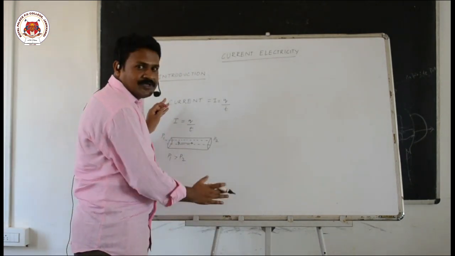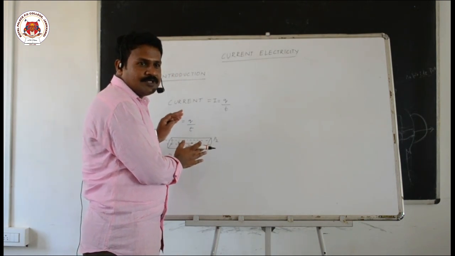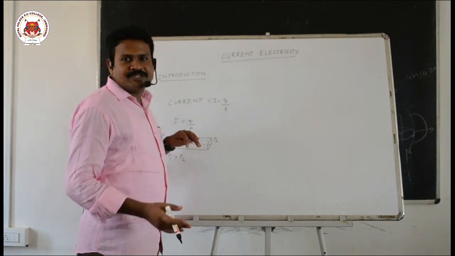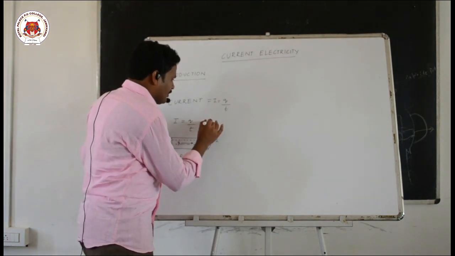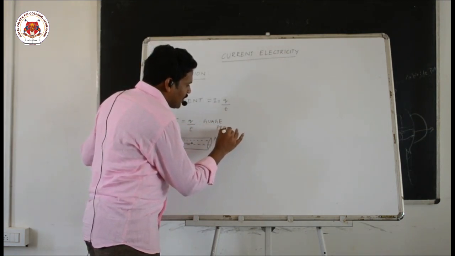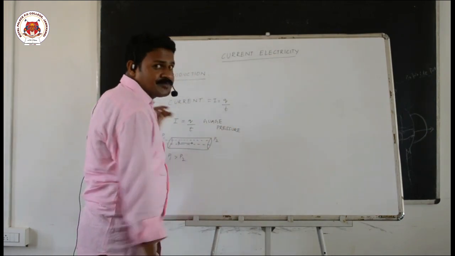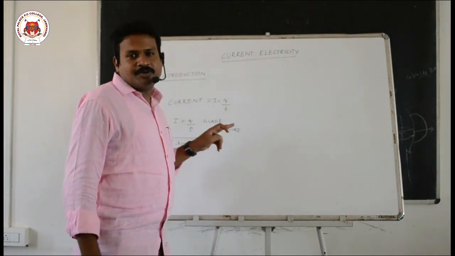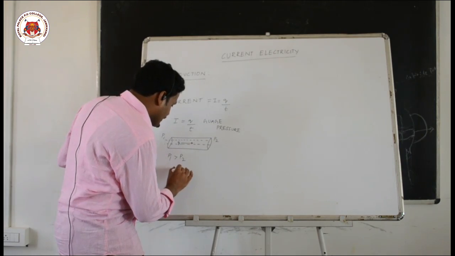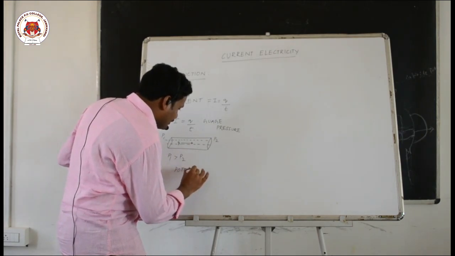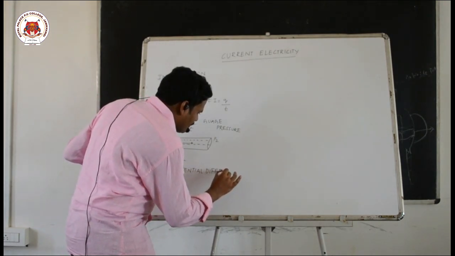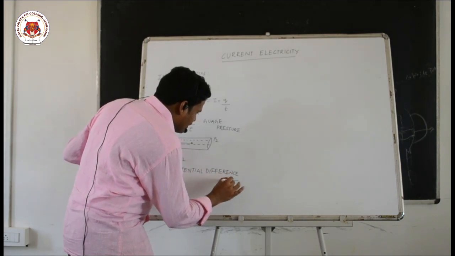Or once we create a height difference, as you have seen in your first year in Bernoulli's principle, water will flow. Whenever there is some height difference, there will be a pressure difference, which is known as gauge pressure. So when you create a pressure difference, water flows. Then to make charge flow, what do we have to do? We have to create a potential difference. Once you create a potential difference, current flows.